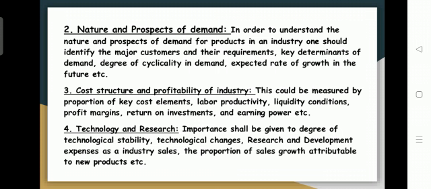In the sense of the nature of the product your industry is producing, is it demanded by consumers regularly or frequently or not? Whether your products are consumer products or industrial products? Consumer products are those purchased for consumption. Industrial goods are those used for further production activities, like iron, iron sheets, and coal. So these are some of the industrial goods.